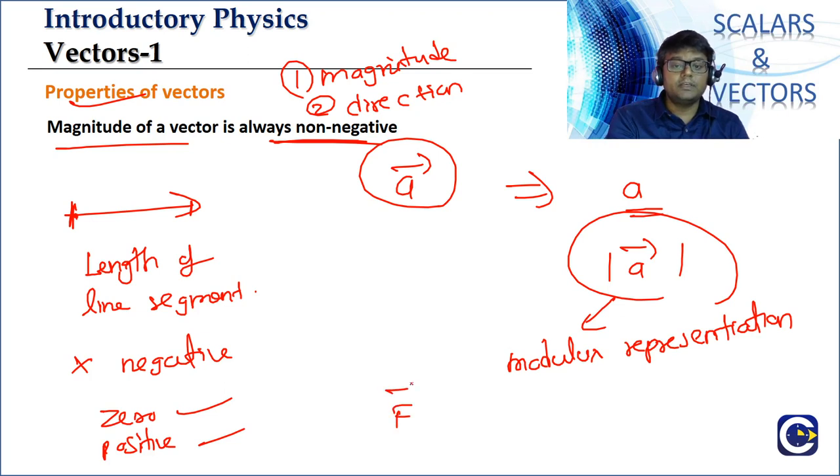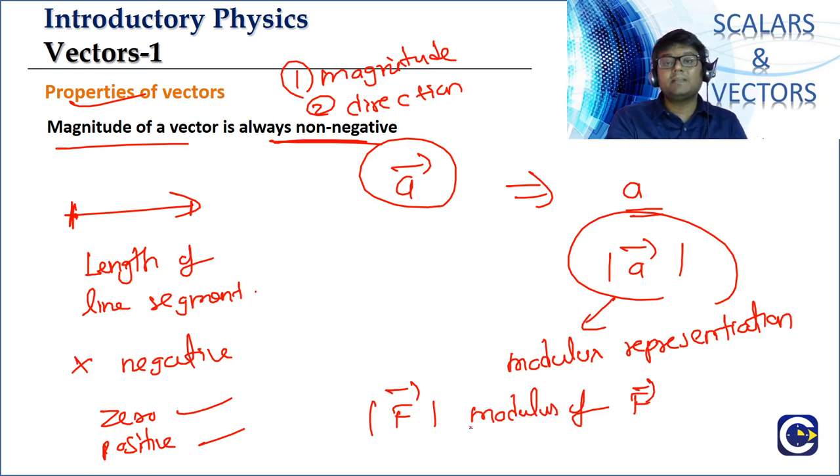Similarly, if you put f bar in modulus, this is spelled as modulus of f bar. This represents the magnitude of the f bar vector. Clear? So this will always be more than or equal to 0. It is always non-negative.